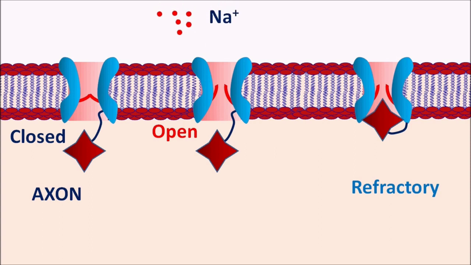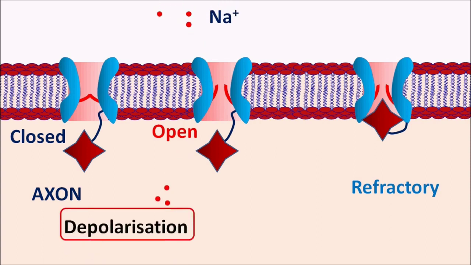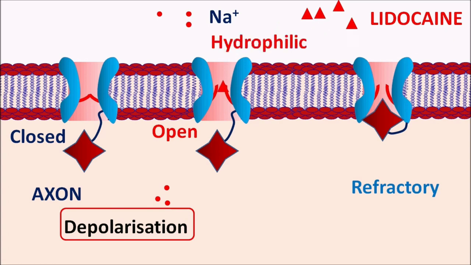so it is in an intermediate state between the open and closed states. Now the sodium ions can enter through these open state sodium channels so that they can produce depolarization of the axon, which produces the neuronal transmission. Here lidocaine can block this neuronal transmission. Lidocaine can block the open state ion channels directly, and this type of pathway is called the hydrophilic pathway.